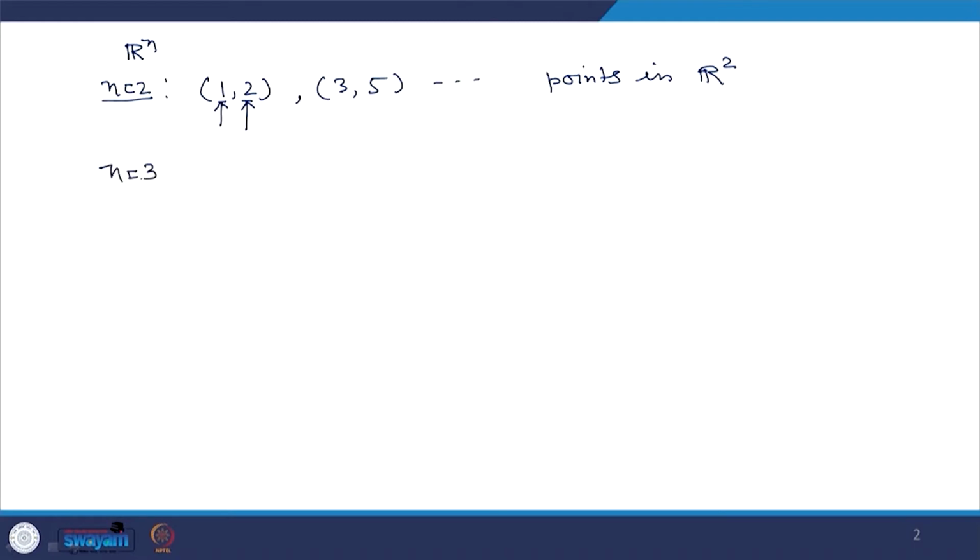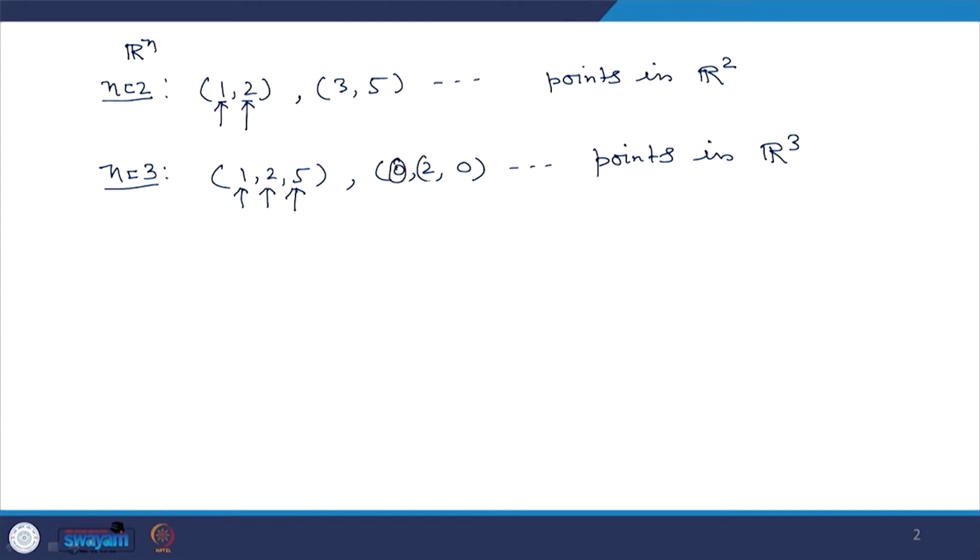For n equal to 3, we will have points like (1, 2, 5), (0, 2, 0) and so on. These are points in R3. Points in 3-dimensional space are the vectors of R3, where the first component is the x coordinate, the second is the y coordinate and the third is the z coordinate, and so on.